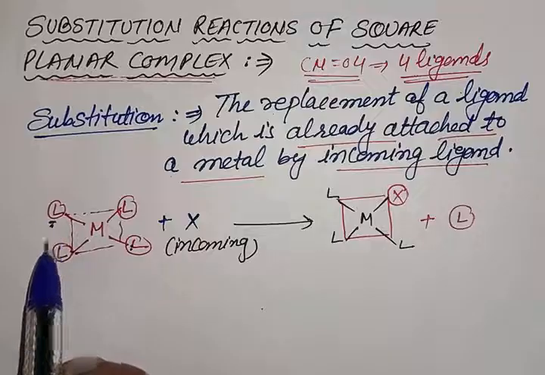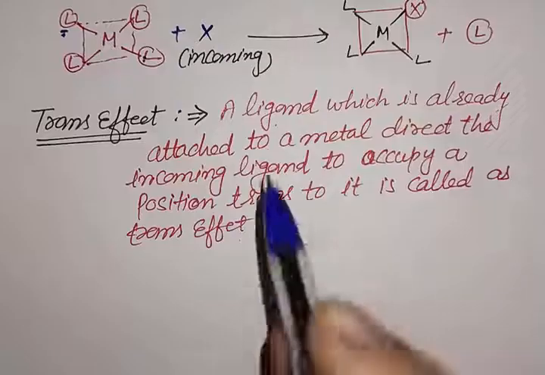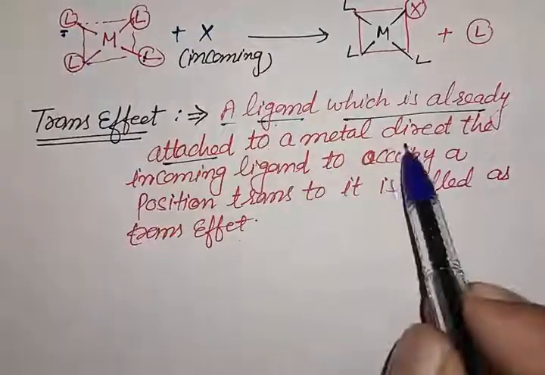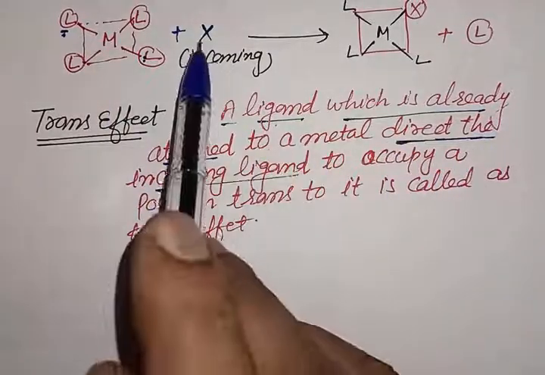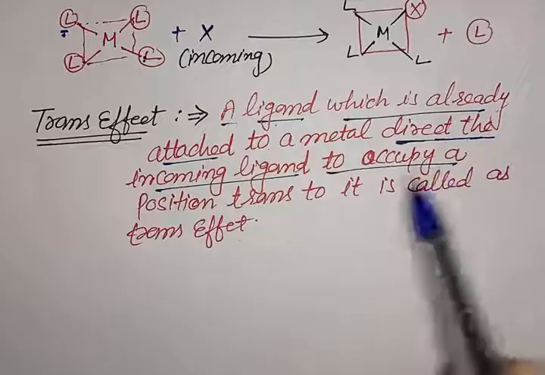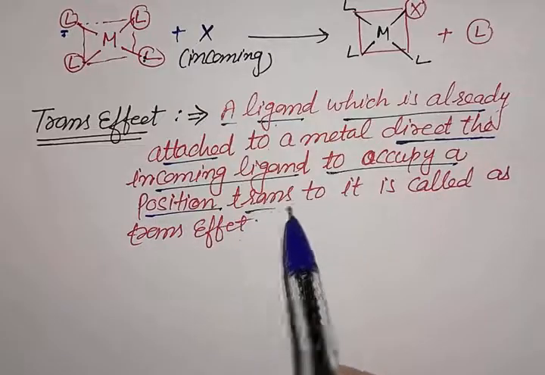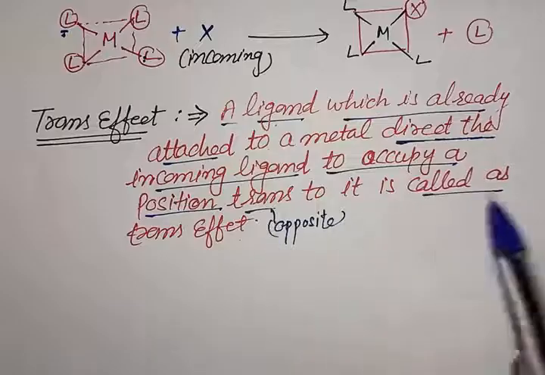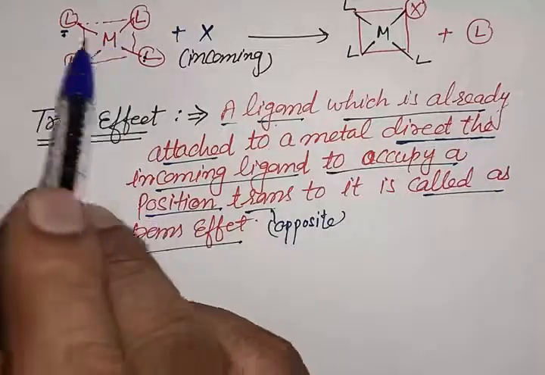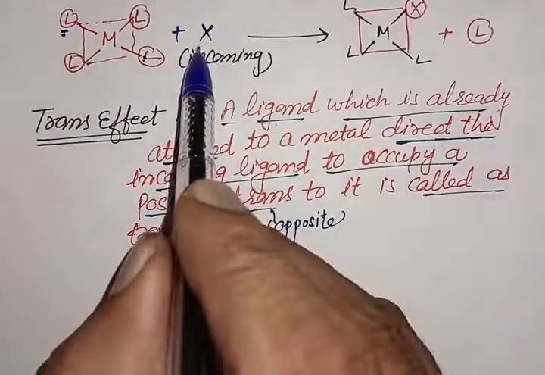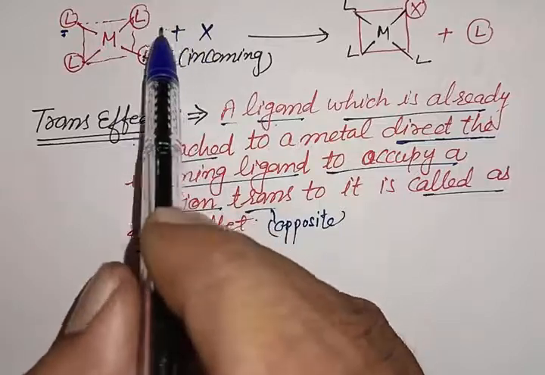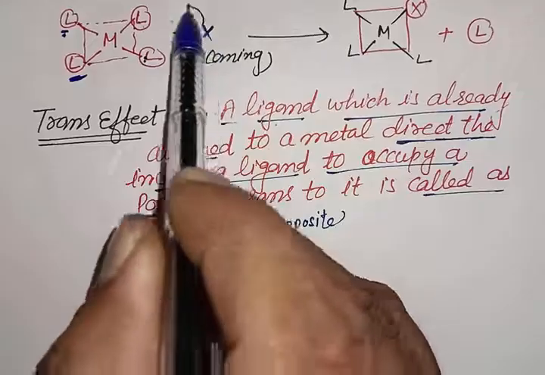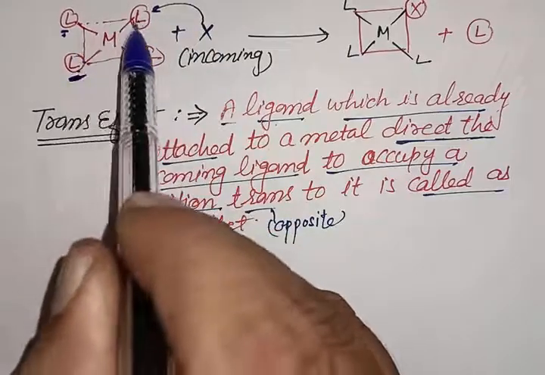This is called the trans effect of this ligand. If the incoming ligand X occupies this position, it means this L ligand directs the incoming ligand to occupy a position trans to it.